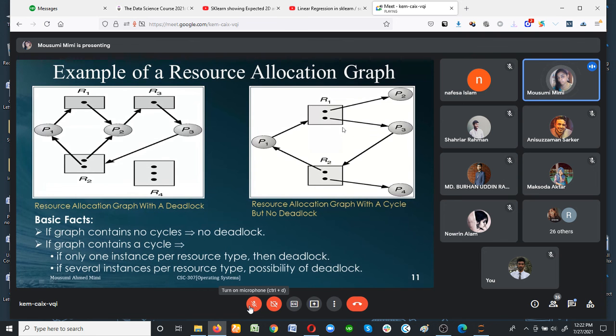Now process 3 already holds resource 1. It needs resource 2. So already resource 2 is released. So process 3 holds resource 2 also, and process 1 already holds resource 2 and it needs resource 1. Already process 2 completed the execution of its task, so it released resource 1. So process 1 will hold resource 1, then process 1 and process 3 will complete the execution of their tasks. So this will happen in this diagram. So guys, in this slide, if you have any question, you can ask.